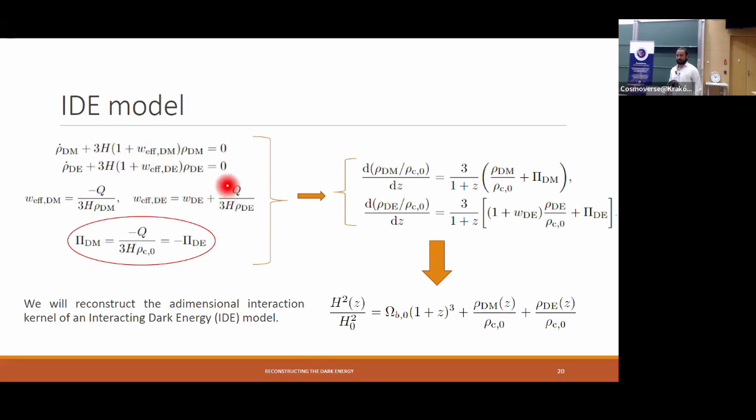We are also going to see how this affects our final density for both dark matter and dark energy. The quantity that we are going to reconstruct is this capital Pi right here. It's a dimensionless interaction kernel. Then we put this in the continuity equations. We have these final continuity equations that are numerically solved as a function of the redshift. After numerically solving them, we can put them in our Friedmann equation and analyze what happens to the interaction.